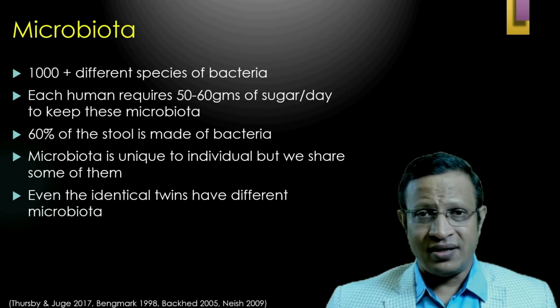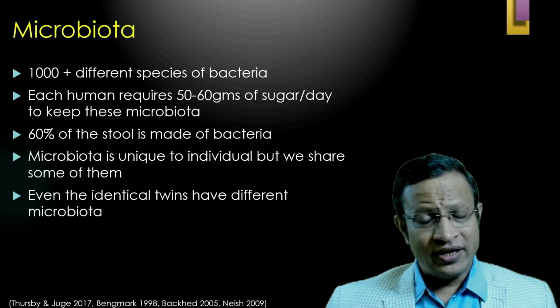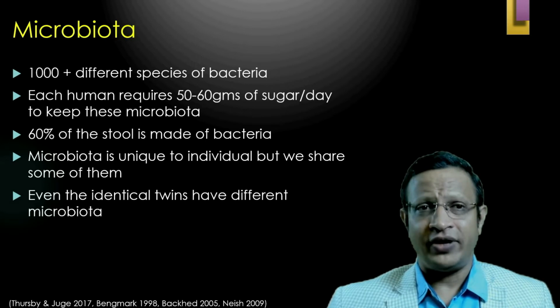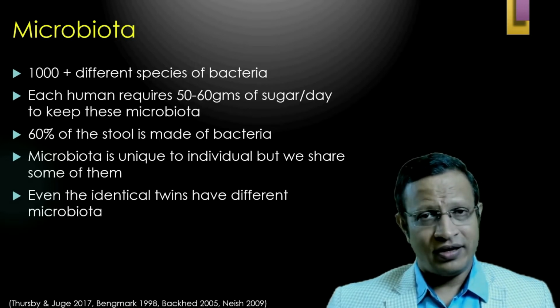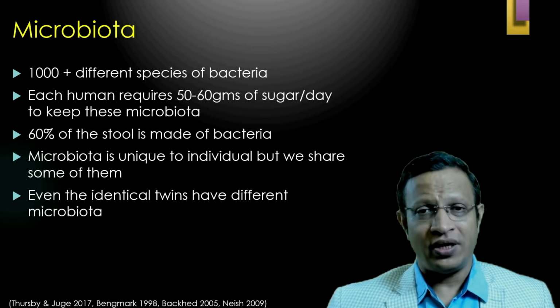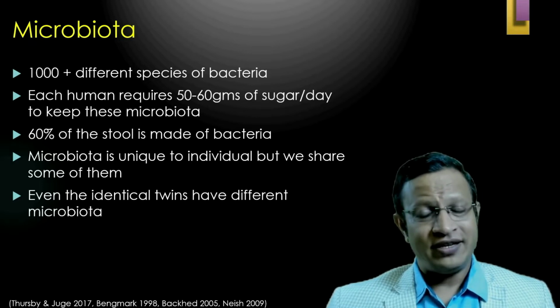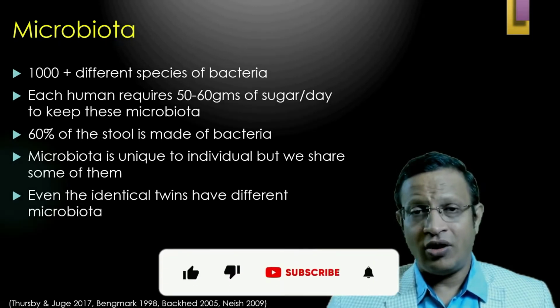So these are commensals. There are 1,000 plus different species of bacteria in our gut. Each human requires around 50 to 60 grams of sugar per day to keep this microbiota going. And 60% of the stool of a human being is made up of dead or live bacteria.